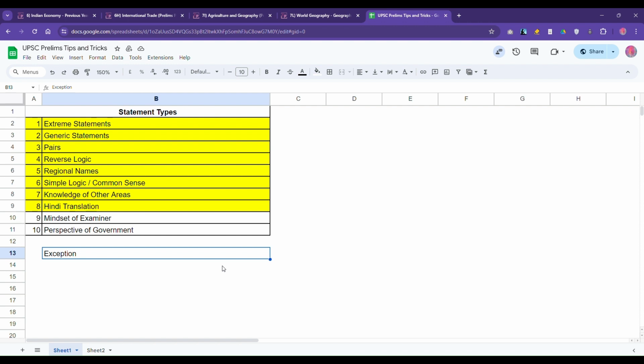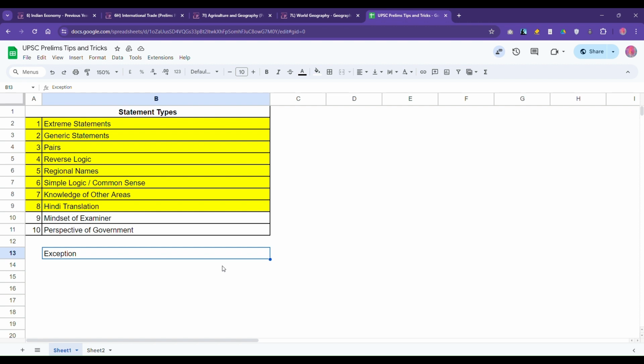With this mindset, extreme statements in most cases will be false. Generic statements in most cases will be true. And if you try to understand the mindset of the examiner from UPSC's perspective, it will help you in many other areas also. Because at the end you have to see whether they will be able to justify it.